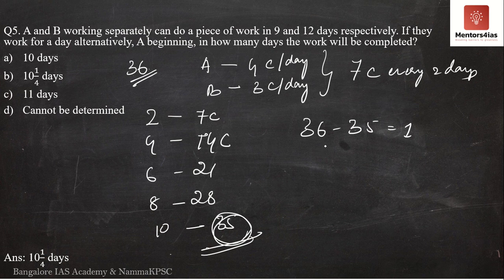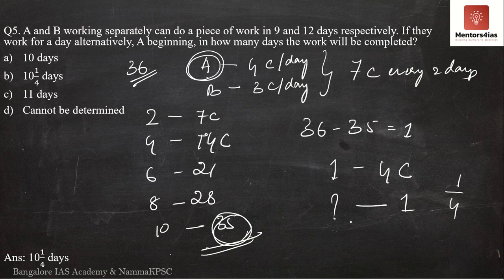1 chocolate is remaining. Whose chance is it to eat the chocolate? It is A's chance. So if A takes 1 day to eat 4 chocolates, how much time would it take to eat just 1 chocolate? Nothing but 1 by 4. So it is 10 plus 1 by 4 number of days, or 10 days and a quarter of a day. That is option B. So I hope you have understood all the problems that we have solved here today in work and time.